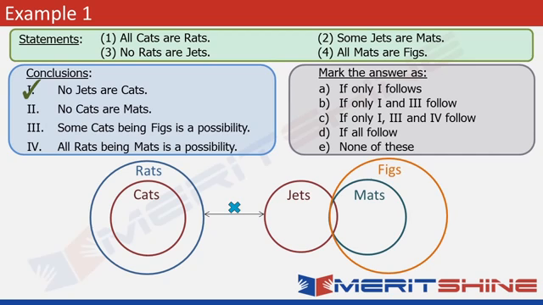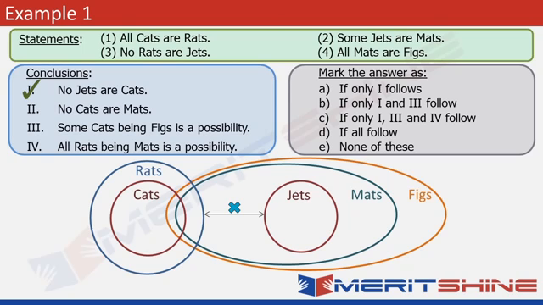This should be very apparent from the figure. So we can do anything with the set of mats as long as we don't violate these two conditions. So look at this. We did not violate any of the conditions. Jets and mats still overlap and we can see that all of mats is still contained within figs. So no violation because of this change.